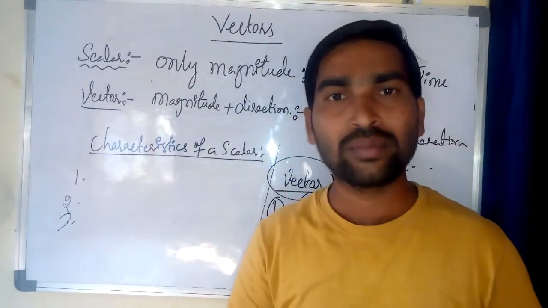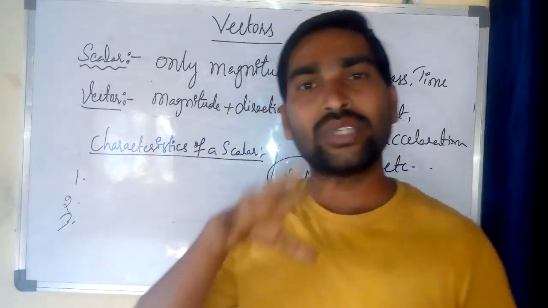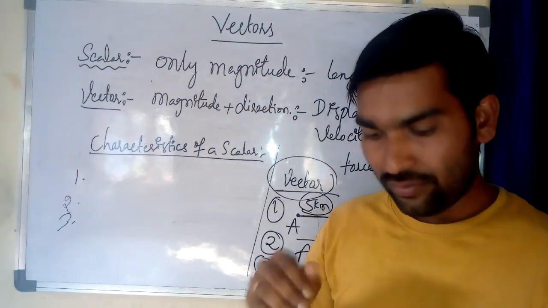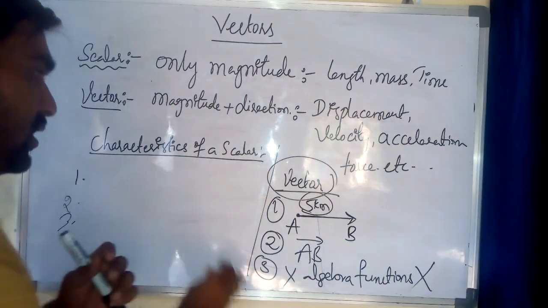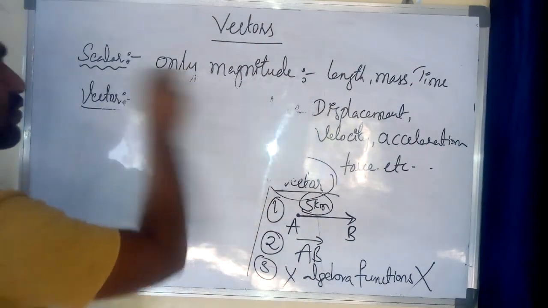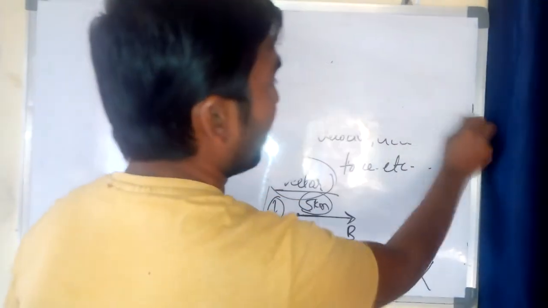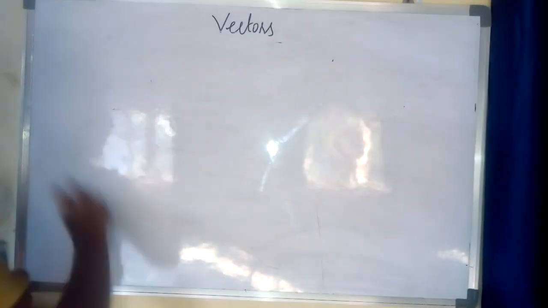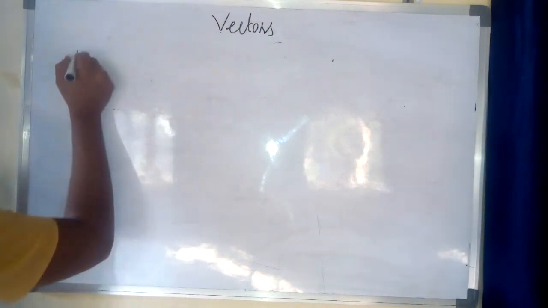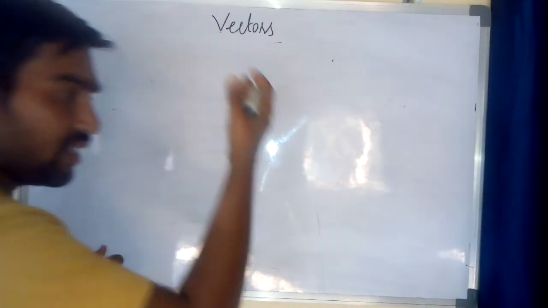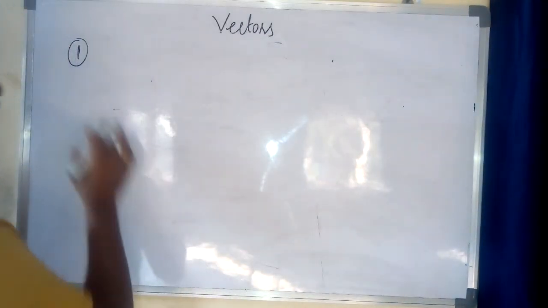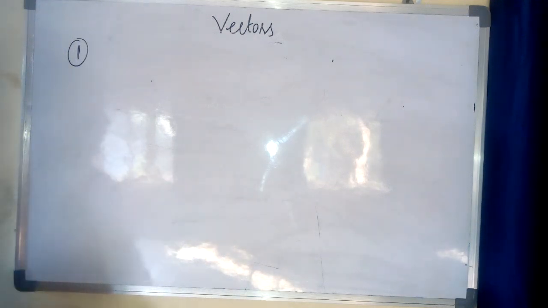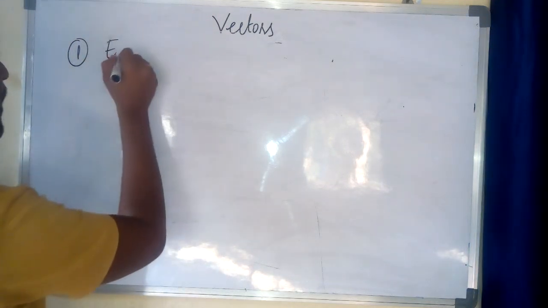So how many types of vectors are there? What is the use of a vector? We are finding the types of vectors now. There are many types of vectors. There are 13 types of vectors. In that, the first one is the equal vector.